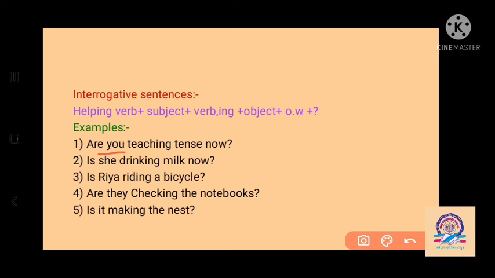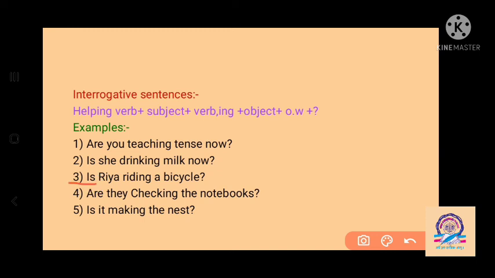Like with the subject you, we have to use are as a helping verb. So, are you teach, is a verb. So teach changes into teaching. Tense now, that is asking the question here. So we have to keep the question mark. Are you teaching tense now? Question mark here. With the subject she, we have to use is as a helping verb here. So, is she drinking? Drink changes into drinking. Milk now? Question mark here.